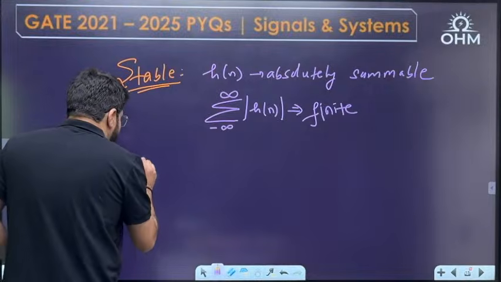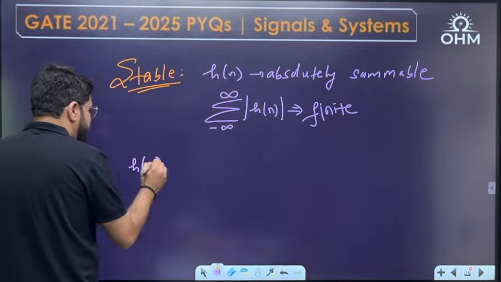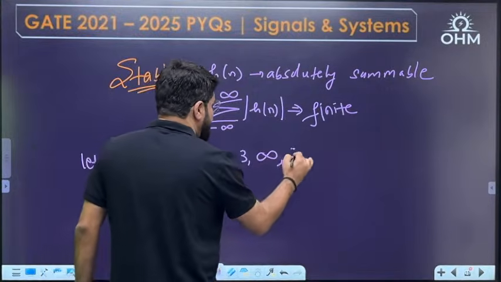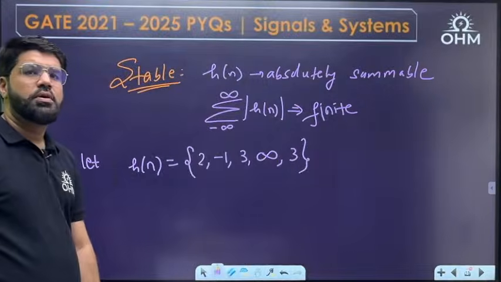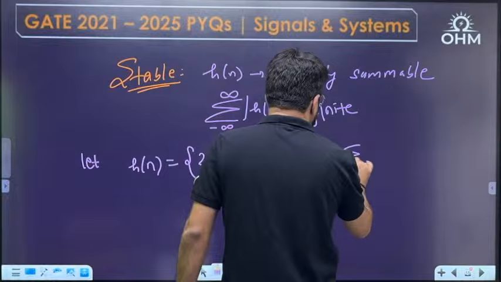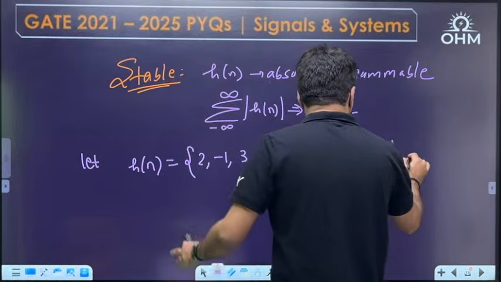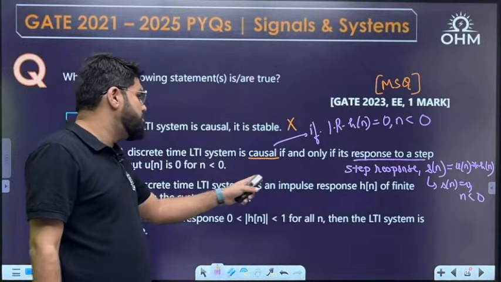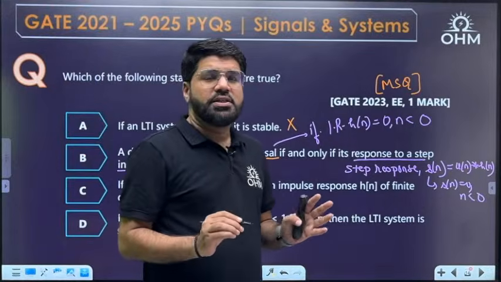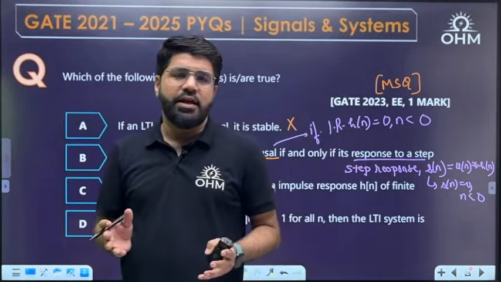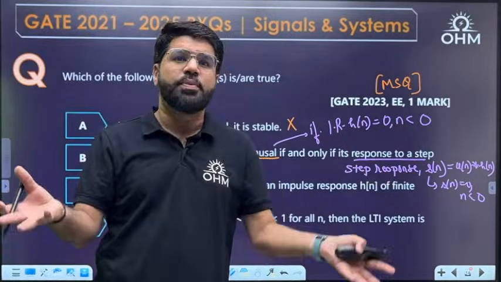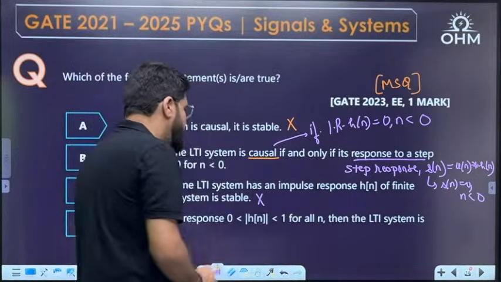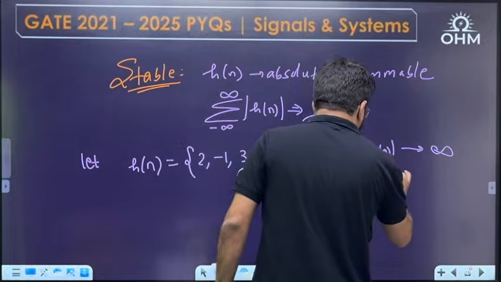Suppose, as an example, h[n] has finite duration with values 2, -1, 3, infinity, 3, like this. Then what about the summation of mod h[n]? If any one value is unbounded, the summation also will be unbounded and the system will not be stable. So option C says that if the impulse response is of finite duration the system is stable. No, not necessarily. It may have one value which is unbounded. So C is not correct.